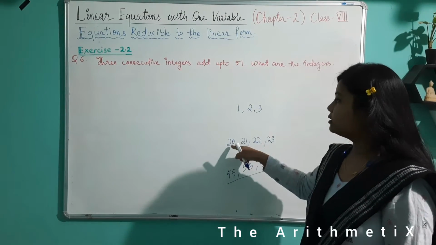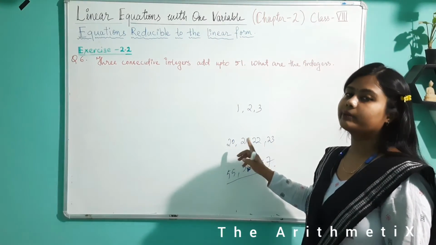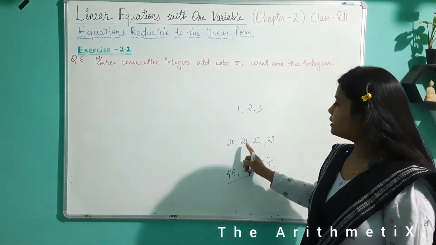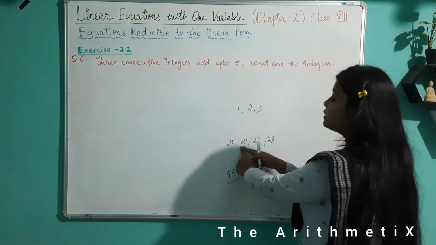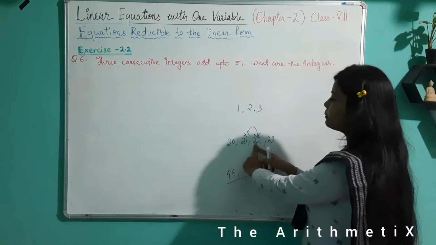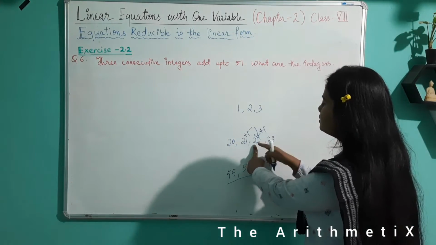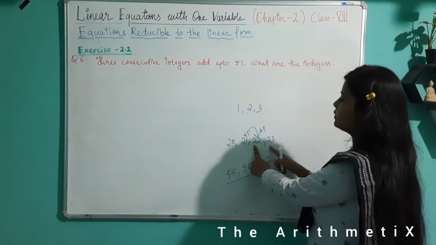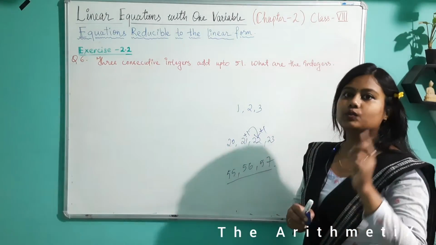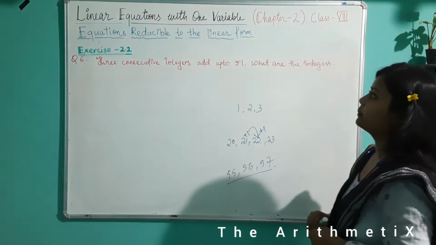If we add 1 to 20, we get the next consecutive number, 21. If we add 1 to 21, we get 22. If we add 1 to 22, we get the next one. So the difference between two consecutive numbers is always 1. This is the point to be remembered.